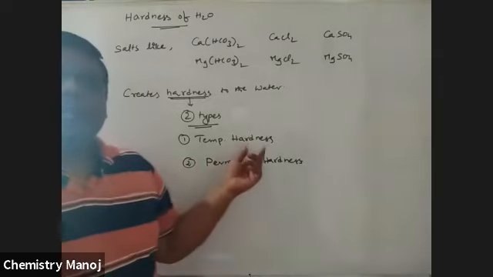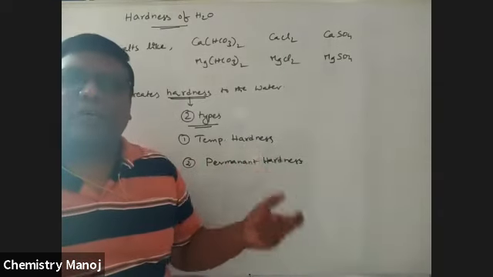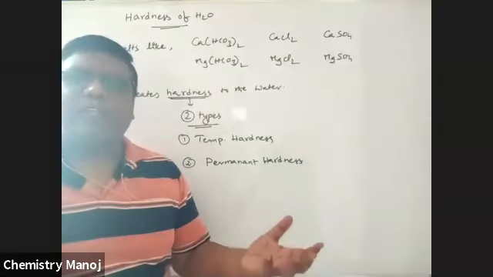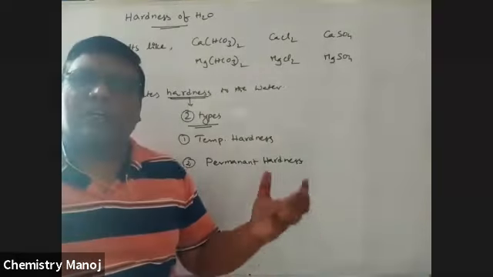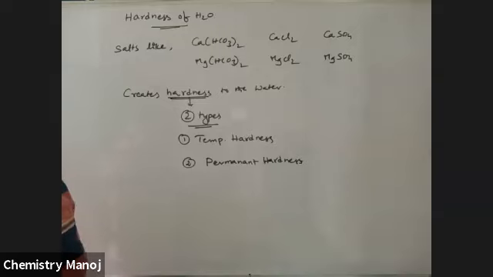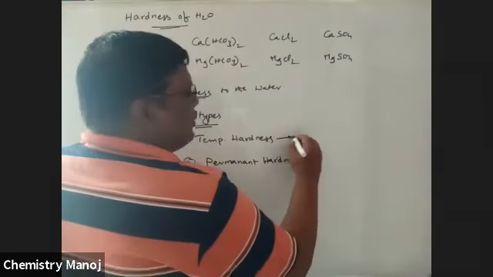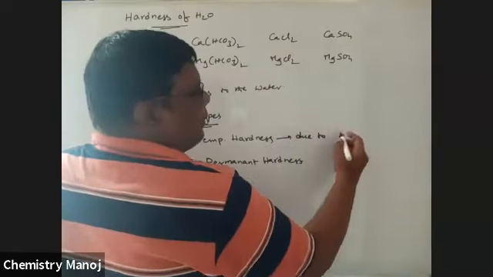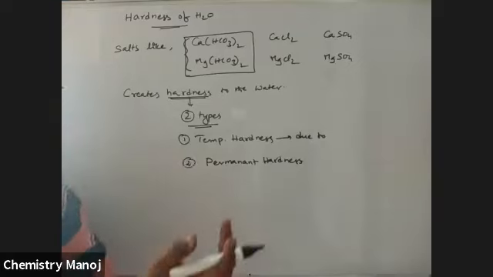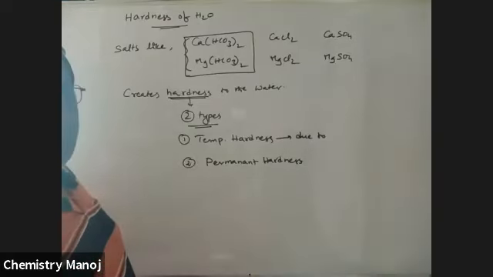Temporary hardness means the hardness of water is easy to remove by a simple boiling technique. By just boiling the water, hard water is converted into soft water. That is called temporary hardness. This temporary hardness is due to bicarbonates of calcium and magnesium. If only these two salts are present, it is easy to convert that hard water into soft water just by removing those bicarbonates.